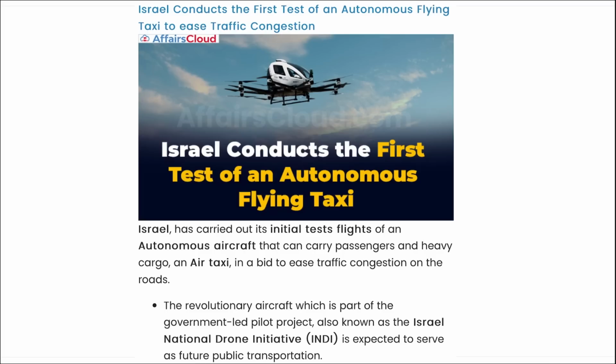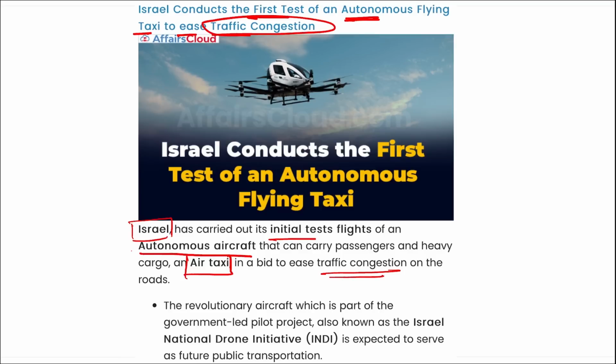Next, Israel conducts the first test of an autonomous flying taxi to ease the traffic congestion in their area. I repeat, Israel carried out the initial test flight of an autonomous air taxi. Correct? And this is basically to ease the traffic congestion. Autonomous means it will be a self-driving aircraft. All right, air taxi. Correct?